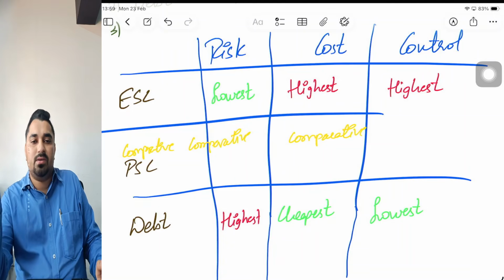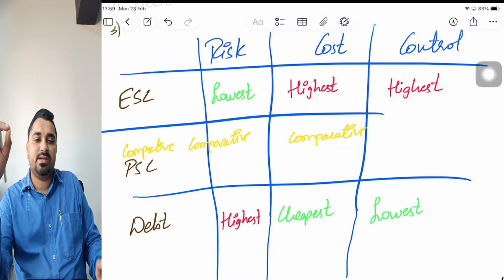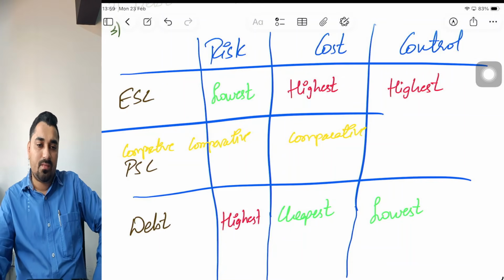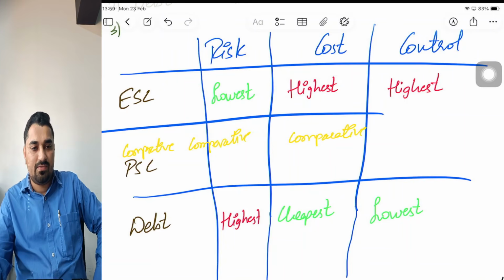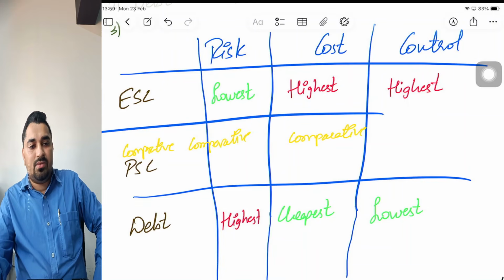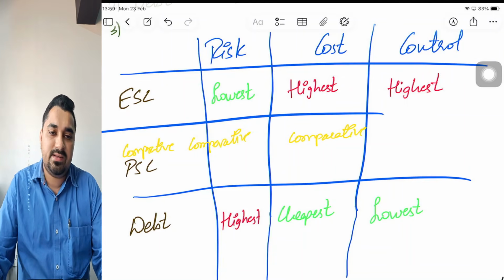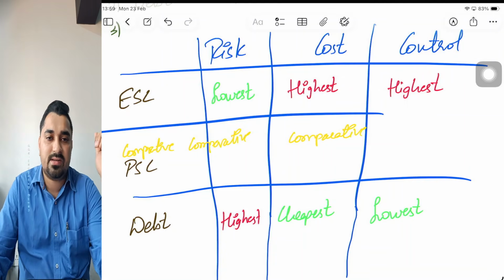Coming to control, if I raise money in the form of equity share capital, there is more dilution of control. Why? Because equity shareholders have voting rights. So whenever I raise funds by issuing equity shares, the equity shareholders will have statutory voting rights. In the AGM, in the EGM, they will come and be a part of your strategic decision making. Any major decisions that the company takes, equity shareholders' consent should be there.